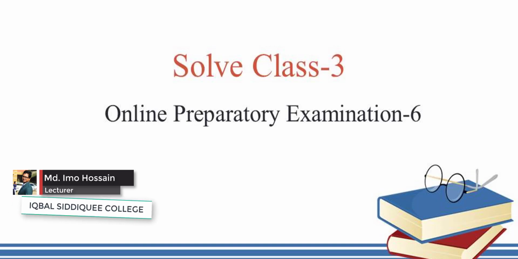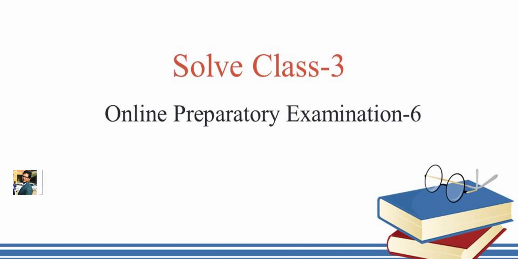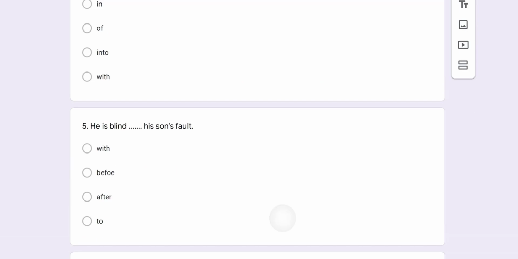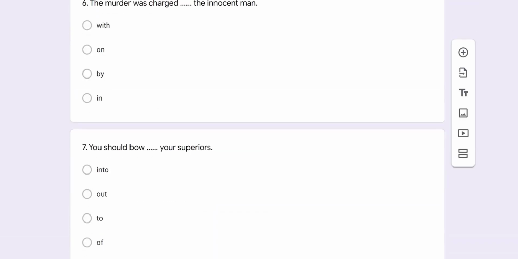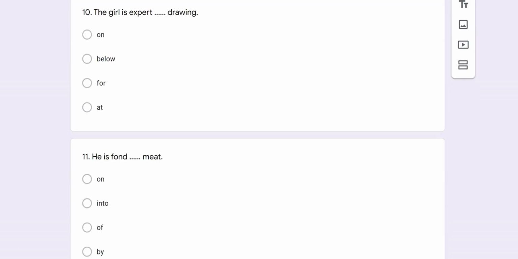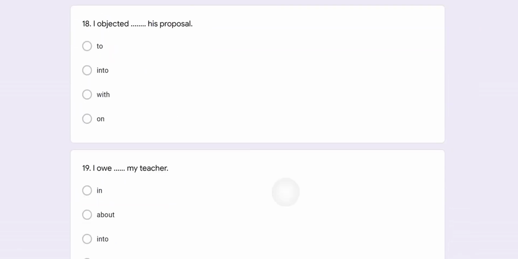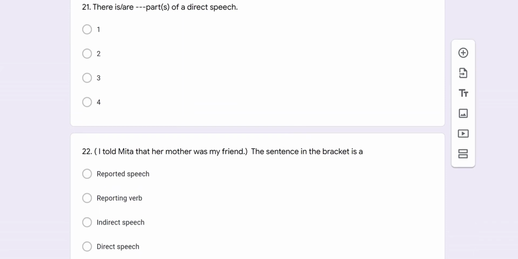Students, we were solving a question, the question of HSC Preparatory online exam number 6. And we have already solved the half portion of this very question. In this question, there were two topics. The first 20 questions were about preposition, and the last 20 questions about narration or narrative style. We have already completed two portions of this solved class. We are in class number 3 now at this moment.